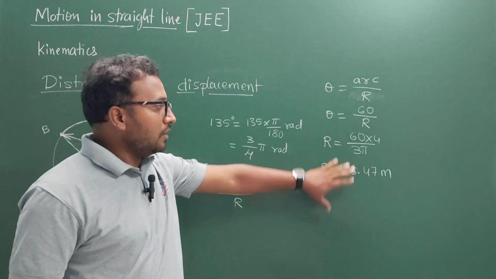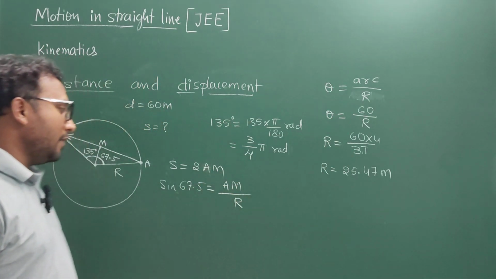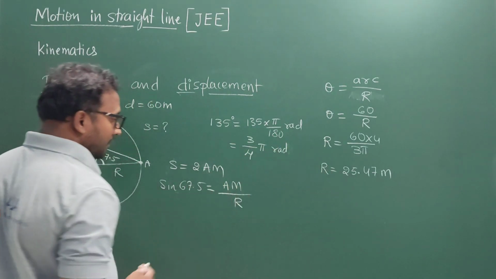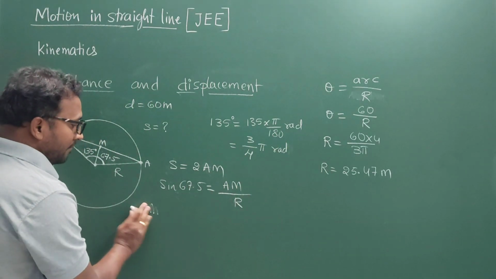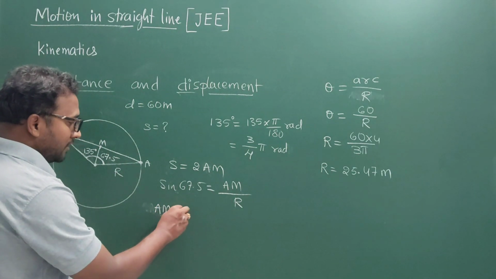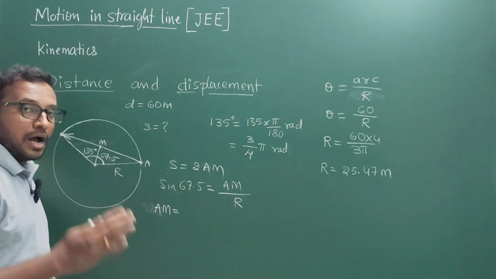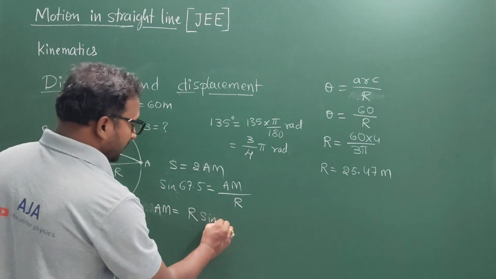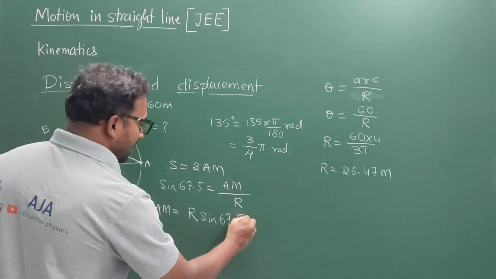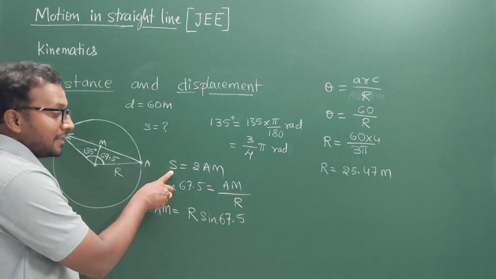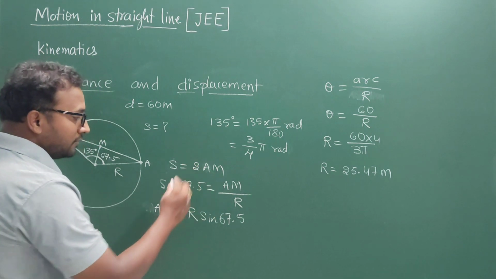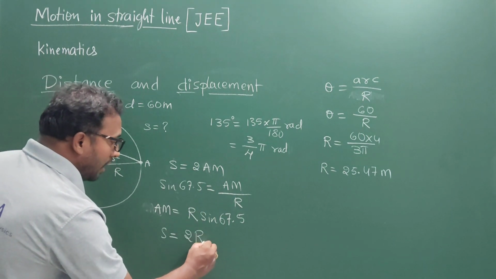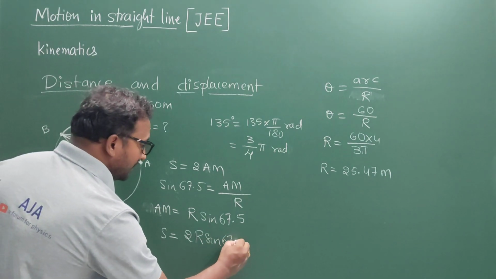I hope you got to know how to calculate the radius in this example. Now I will use this radius value. AM, which is from here to here and is half of the displacement, is going to be R times sine 67.5. But I want the displacement. Displacement is nothing but 2 times that AM. So therefore, displacement is going to be 2R sine 67.5.